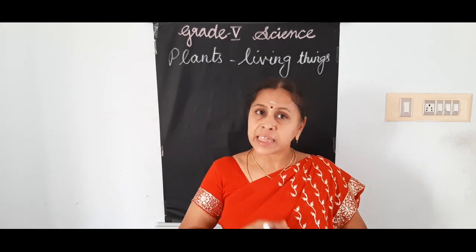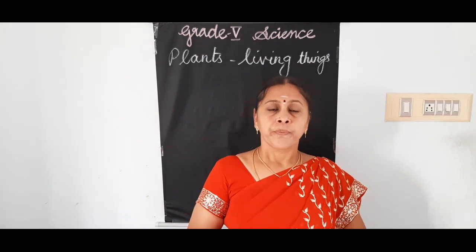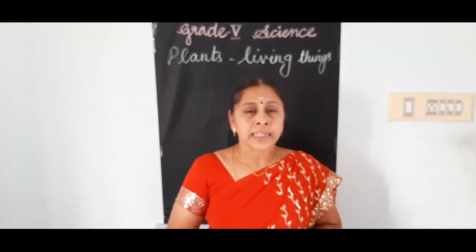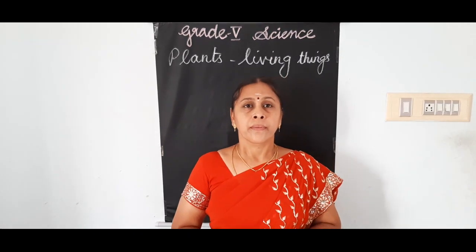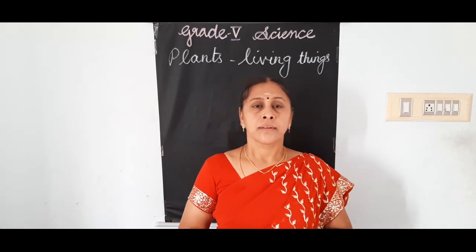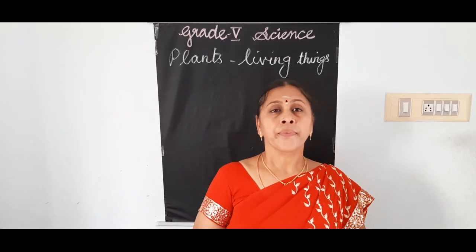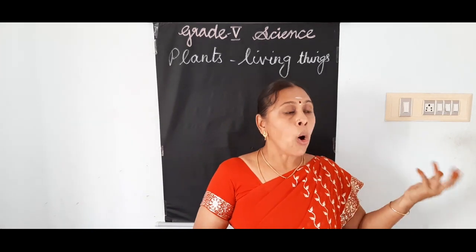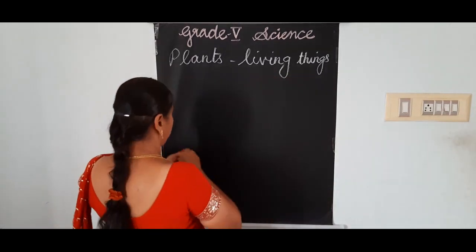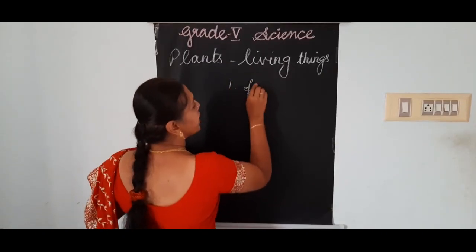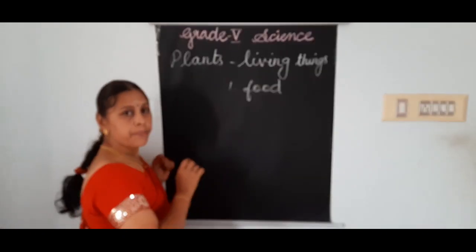How is it connected with our life? Without plants, we cannot imagine our life. It is impossible. In what way? We depend on plants for our food. For food, we depend on plants.